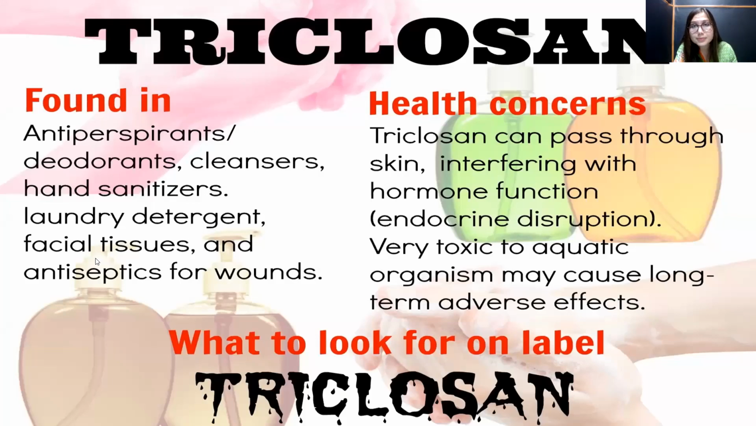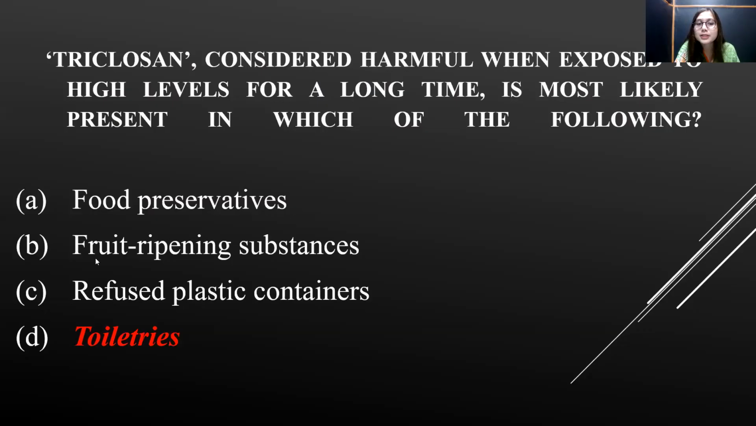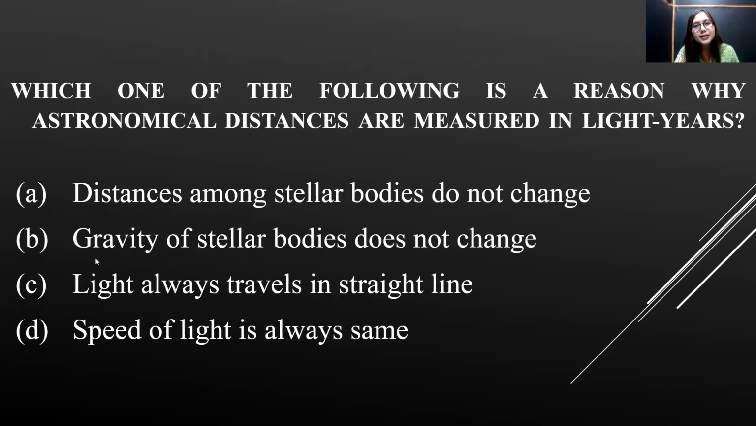Although it's antimicrobial, antibacterial, it has certain health effects. Now, for answering this particular question, as it's an antimicrobial compound, definitely the answer is option D, that is toiletries. Triclosan is used in toiletries. Moving on to the next, a very easy question which we have learned in our school days.